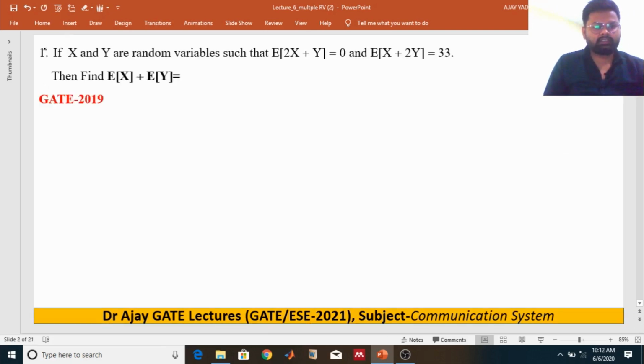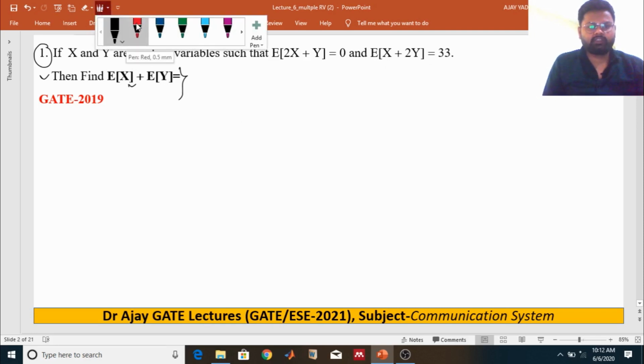First problem: if X and Y are random variables such that the expectation of 2X plus Y is equal to 0, and the expectation of X plus 2Y is equal to 33, then find the expectation of X plus the expectation of Y. This is a very simple problem. We have two equations given. Now how do we solve it? It is very easy.